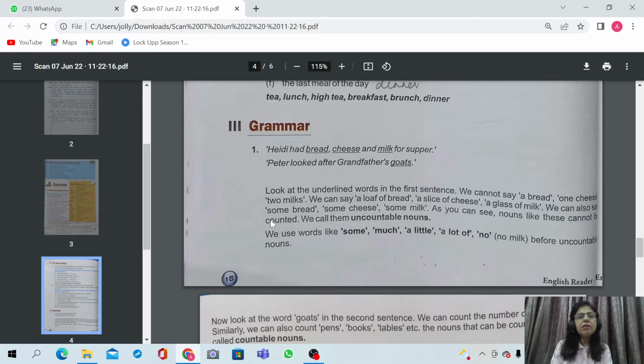We can also say some bread, some cheese, some milk. As you can see, nouns like these cannot be counted. We call them uncountable nouns. So bread, cheese, milk, we can't count them. We can't say a bread, a cheese, a milk. We don't say this. We say a loaf of bread, a piece of cheese, a glass of milk. So the nouns that we cannot count, they are called uncountable nouns. So we use words like some, much, a little, a lot of, no before uncountable nouns.